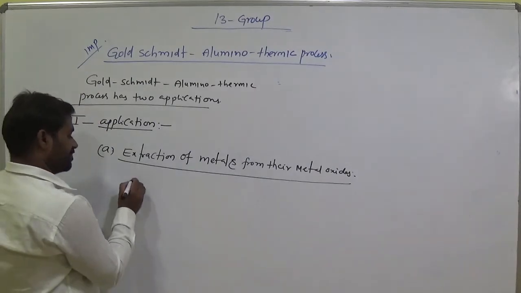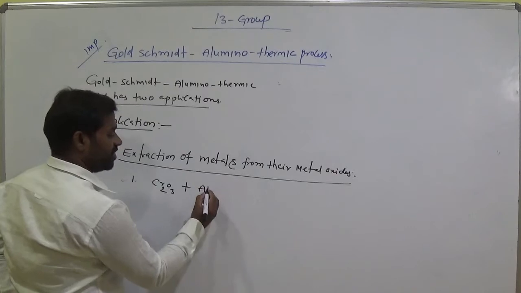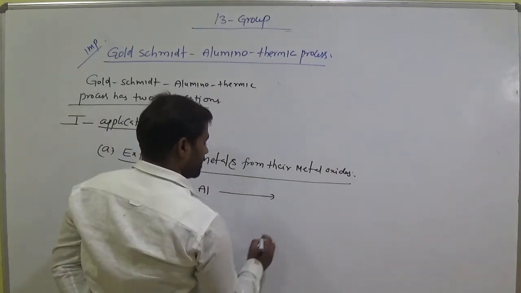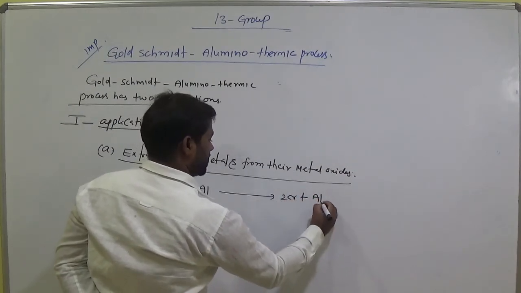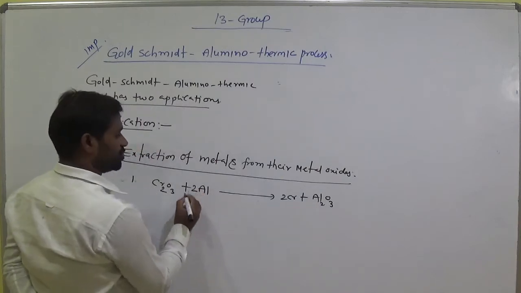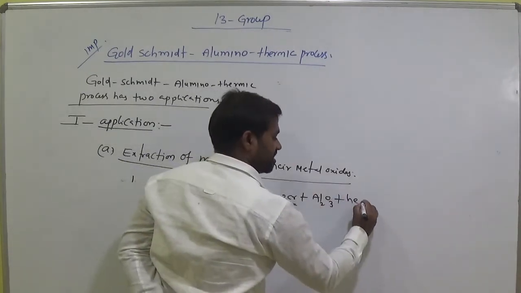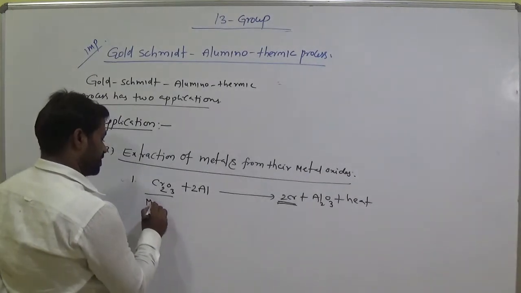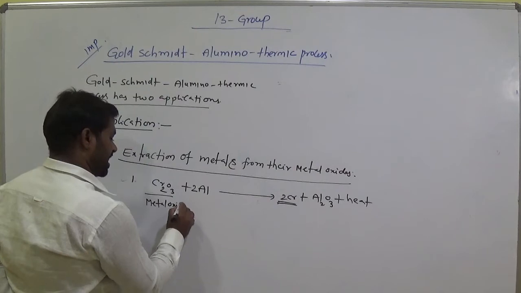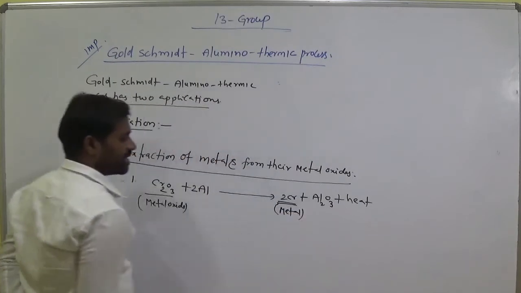So let us take some example here. I would like to take chromium trioxide, a metal oxide. When treated with aluminium, what does it give? It gives 2 moles of chromium and Al2O3, am I right? Here 2 aluminiums. So here we extract the chromium from the oxide. Here heat energy is released, so it is an exothermic reaction. From metal oxide we get metal. Chromium is the metal.